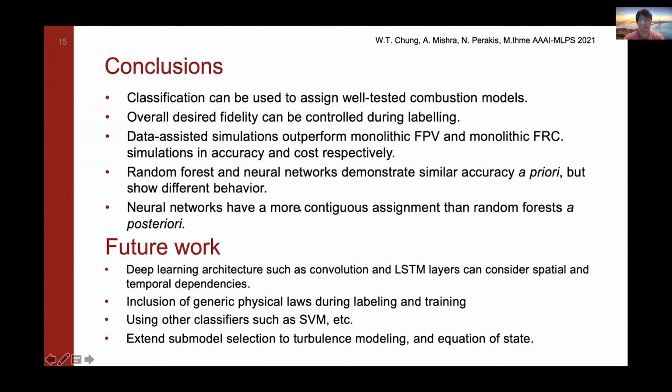So in terms of future work, we want to explore using more complex deep learning architectures such as convolution and LSTM layers. And we want to include some physical laws and some physics-informed loss functions.